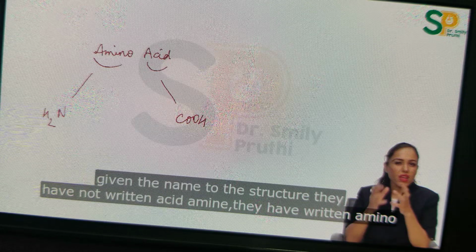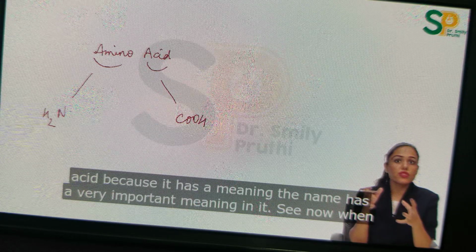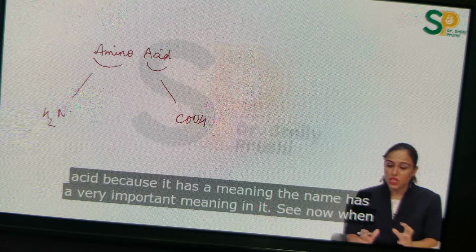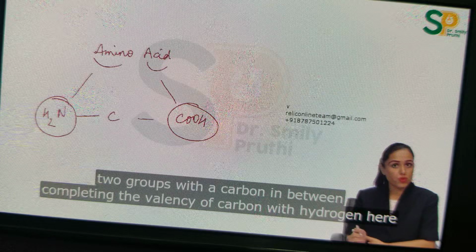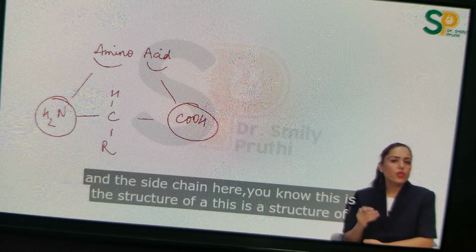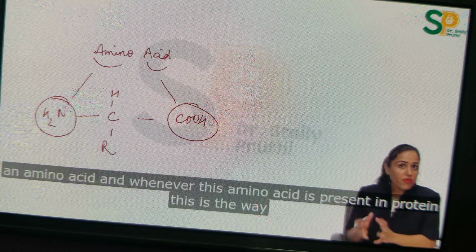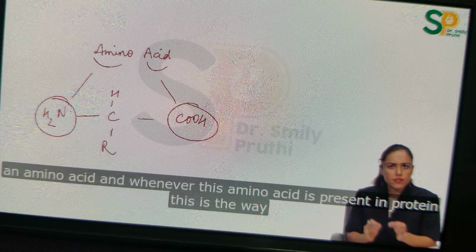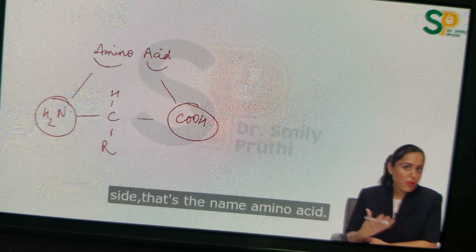Now when they have given the name to the structure, they have not written acid amine. They have written amino acid because it has a meaning. The name has a very important meaning in it. See now when I have written amino on left hand side, carboxy on right hand side, then I am going to join these two groups with a carbon in between, completing the valency of carbon with hydrogen here and the side chain here. You know this is the structure of an amino acid, and whenever this amino acid is present in protein, this is the way it is present. That amino group is on left hand side, acid group is on right hand side. That's why the name amino acid.